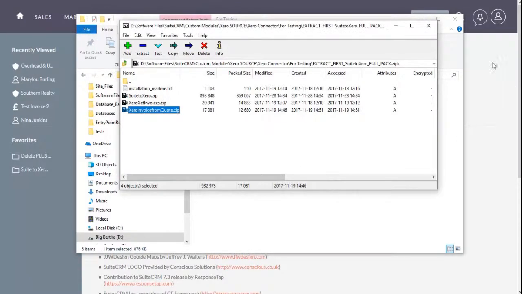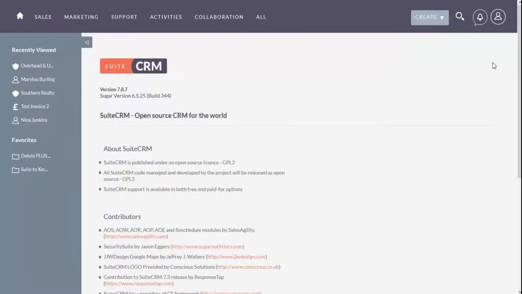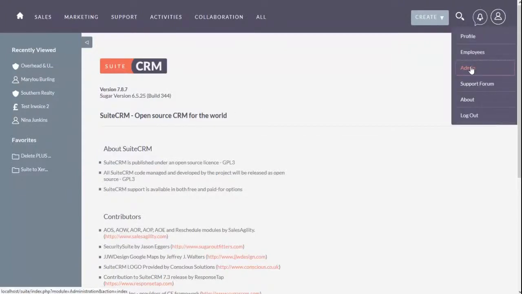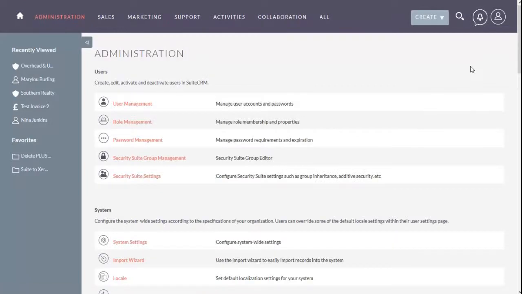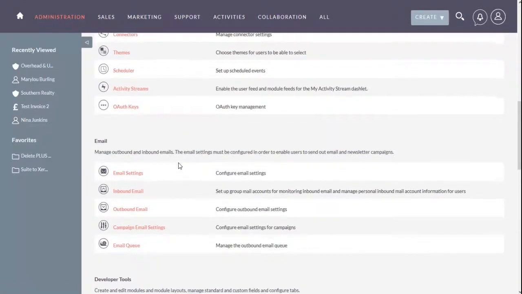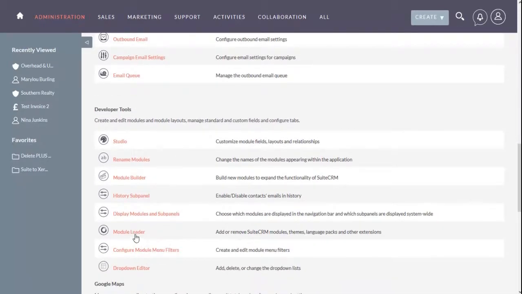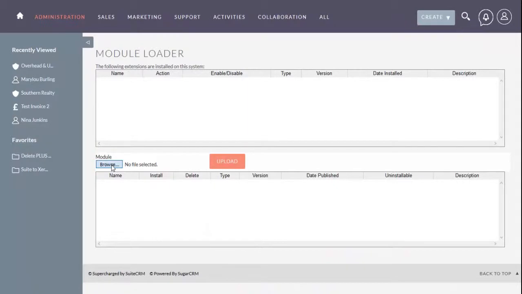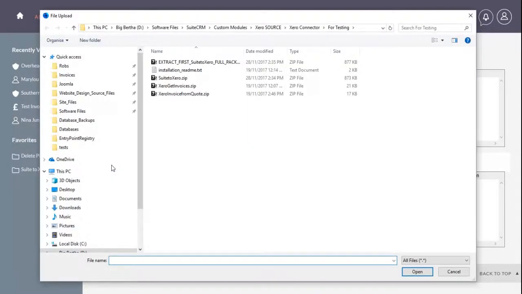Open your SuiteCRM installation and navigate to the Admin Module Loader component. Click on the Browse button and navigate to the extracted zip files.